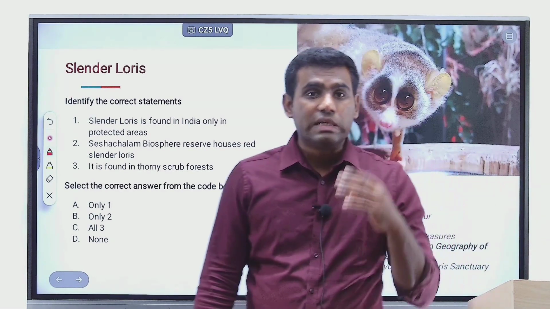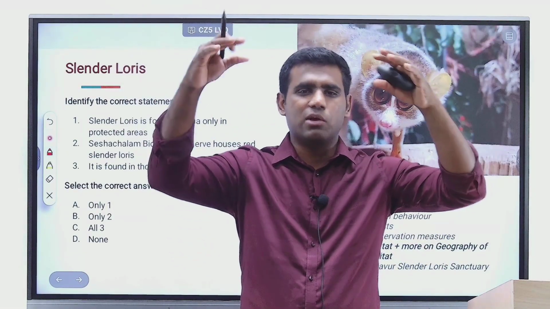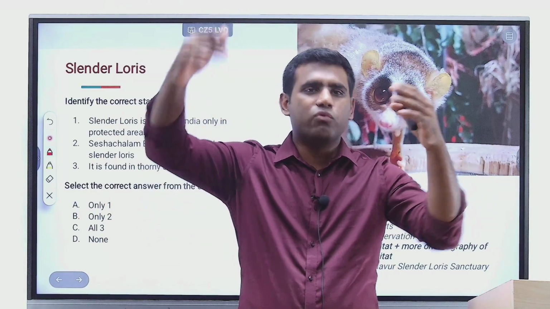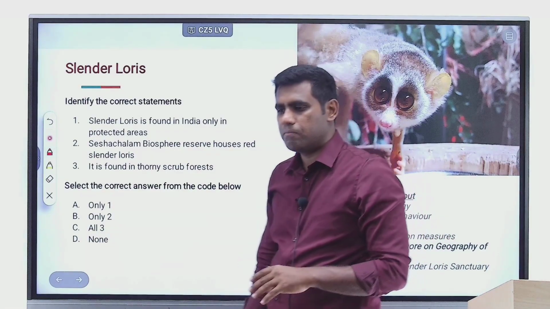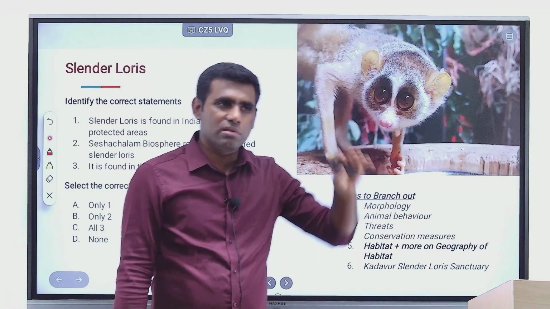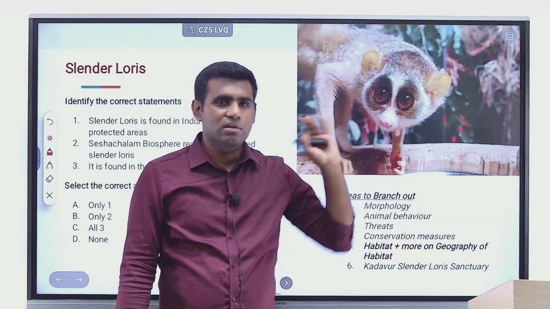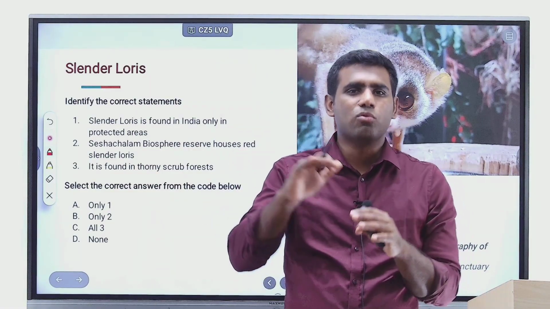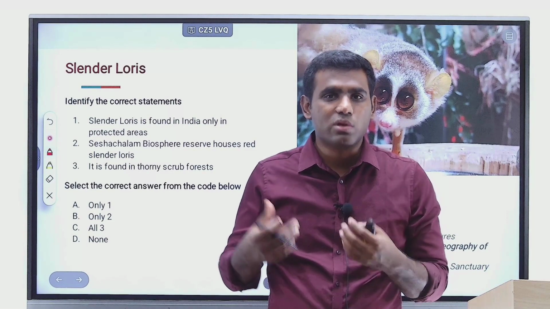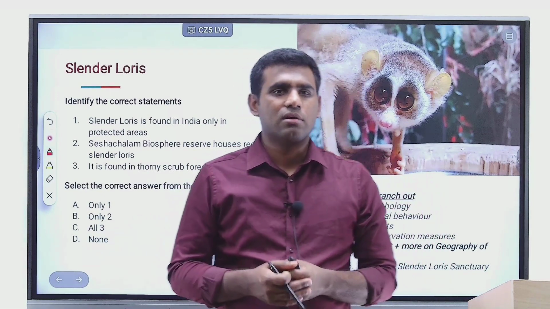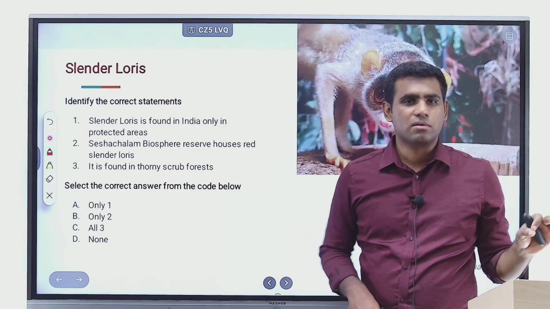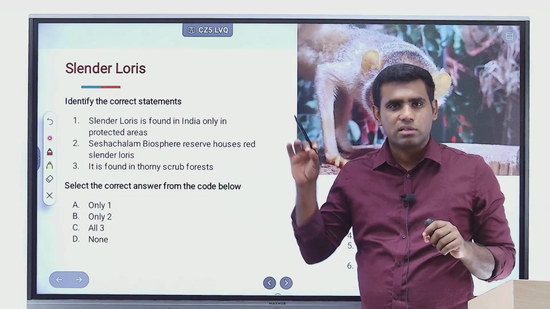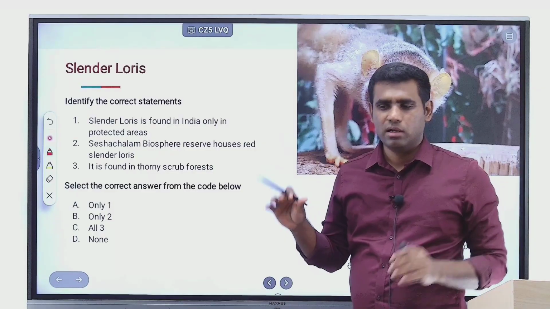Okay, because slender loris needs a good canopy of trees. It needs a dense canopy so that it can move from one canopy to the other. Not jump, actually slowly move from one canopy to the other, right? Unlike monkeys, okay, slender loris, unlike gibbons, gibbons can easily jump from one branch to the other. Slender loris, they are very slow moving creatures, right? They cannot simply make swift jumps or anything. They are slow moving. That's why they become easy prey to the predators if at all they were to move in the daytime. And no wonder slender loris is a nocturnal creature. Okay, it doesn't come out in the daytime. It's only when there is no threat of any other preying animals, that is when slender loris comes out in the night time, right? And what does it feed upon?